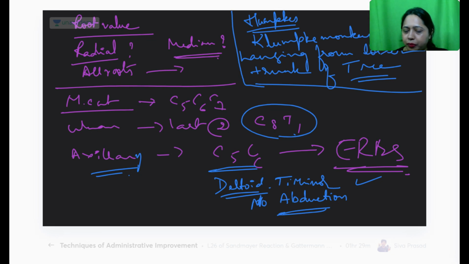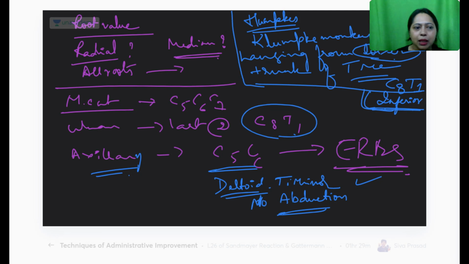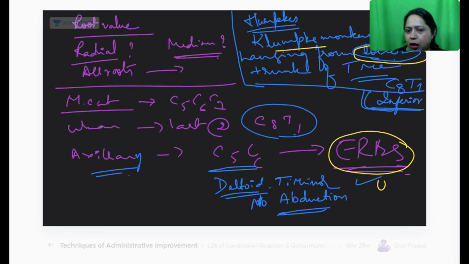So which nerve is damaged? C8 and T1, because it is from the inferior trunk, or the lower trunk. That's why the name lower, okay? So it is from the lower trunk I have used here, and I said clumsy monkey. So immediately you should know which trunk is damaged: lower trunk. In Erb's, it is which trunk? The upper trunk. So all combinations, you should just put it like this and study. Otherwise, it becomes difficult. You should make it very interesting always.